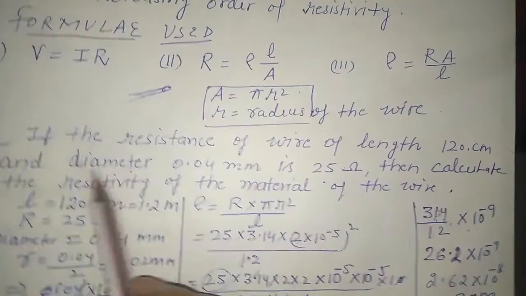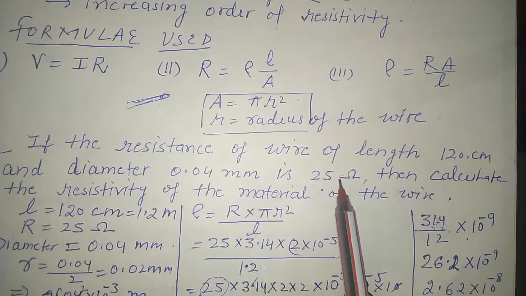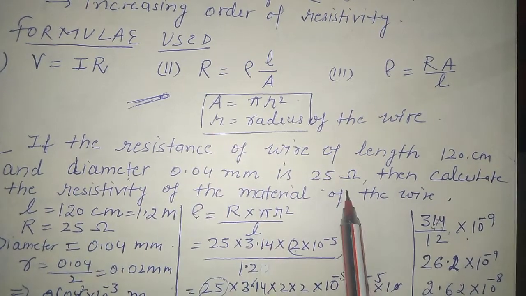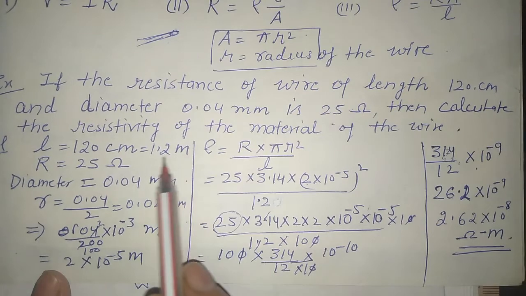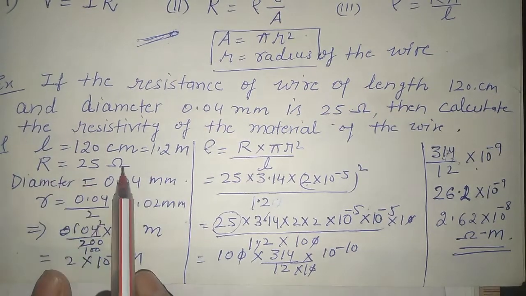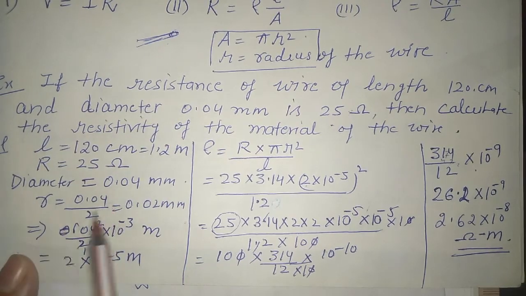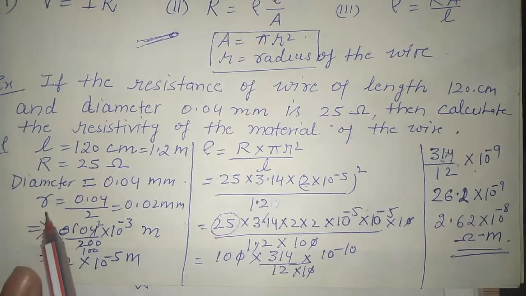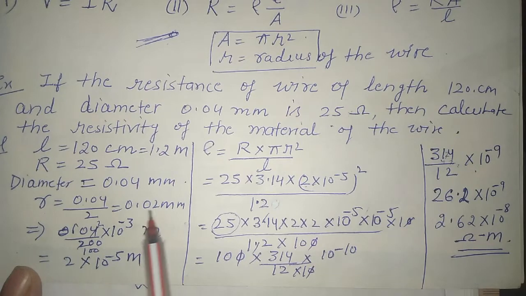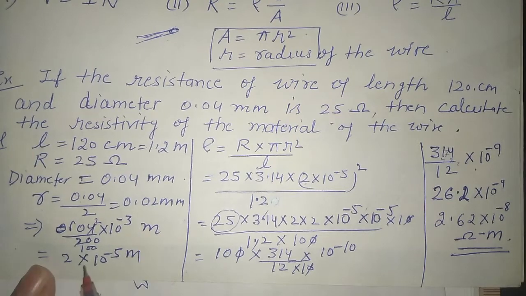So one numerical is there. The resistance of a wire of length 120 centimeter and diameter 0.04 mm is 25 ohm. Calculate the resistivity of the material of the wire. So length 120 centimeter converted into meter is 1.2 meter, resistance 25 ohm, diameter 0.04 mm. Because the diameter is given, we have to find r: 0.04 by 2 is 0.02 mm. Now we convert this into meter by multiplying by 10 to the power minus 3, so we have 2 into 10 to the power minus 5 meter.